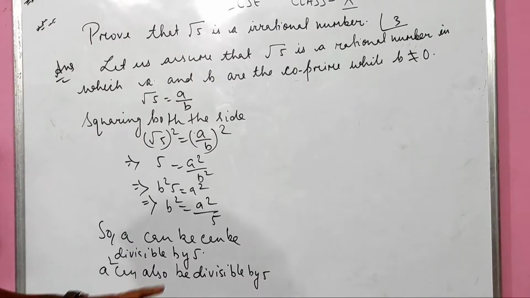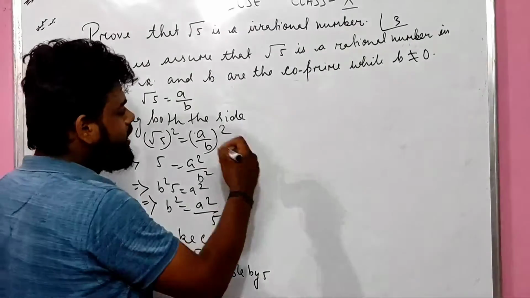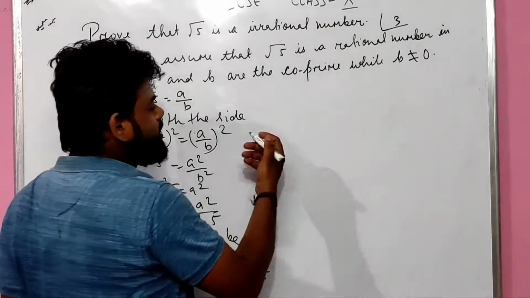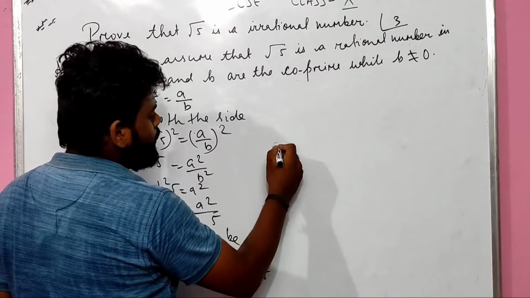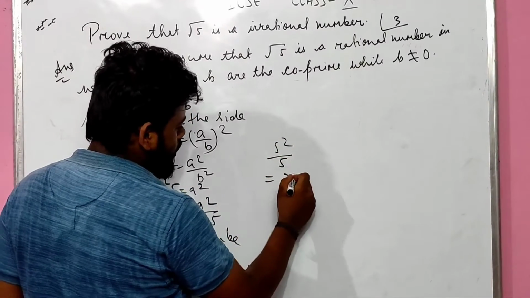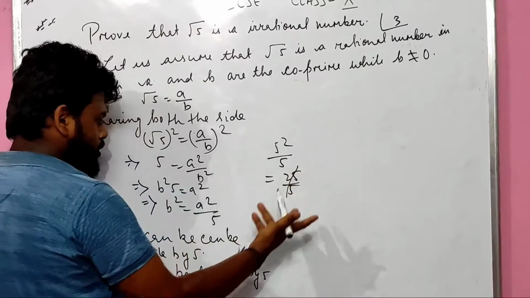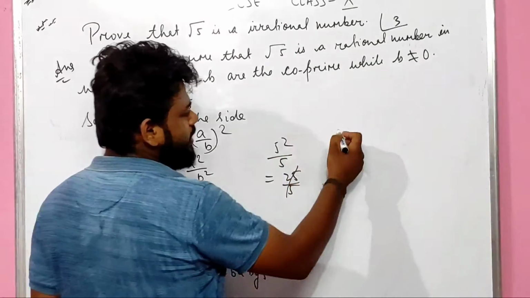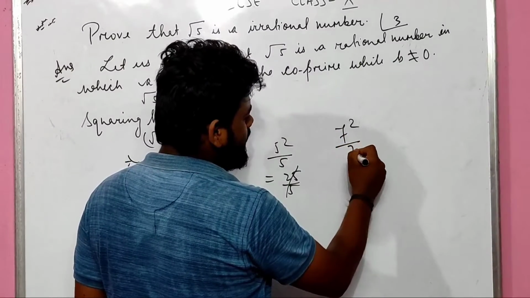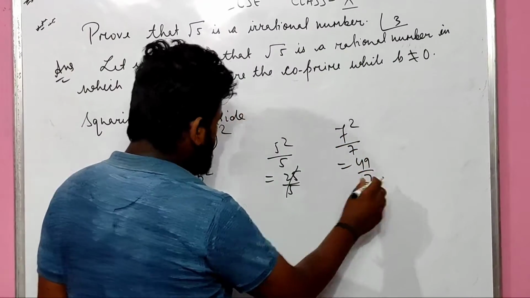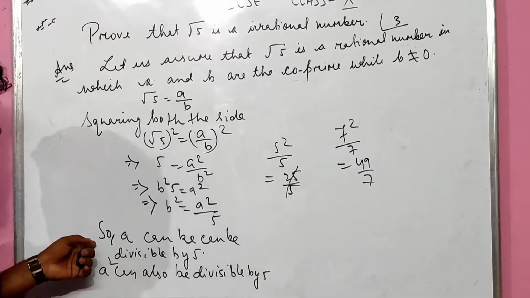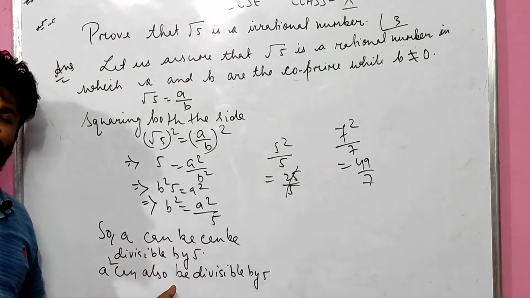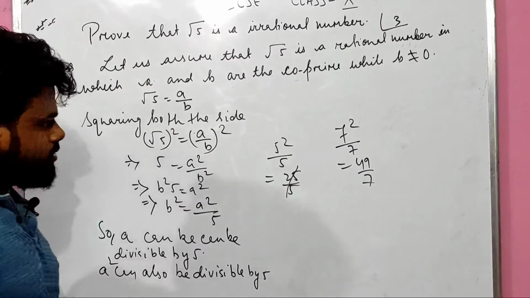See children, a square can be divisible by 5 for many reasons. Let me assume a is 5, so 5 square upon 5 is 25 upon 5, so obviously it may get cancelled. Now let me take another example, 7 square upon 7, so 49 upon 7. So here also I can conclude that a can be divisible by 5, a square can also be divisible by 5.